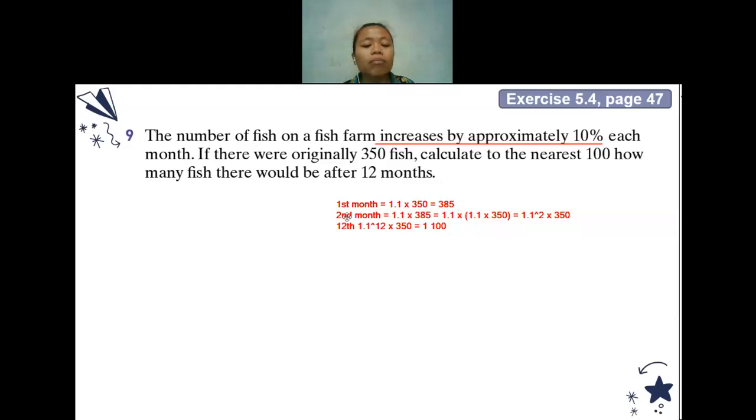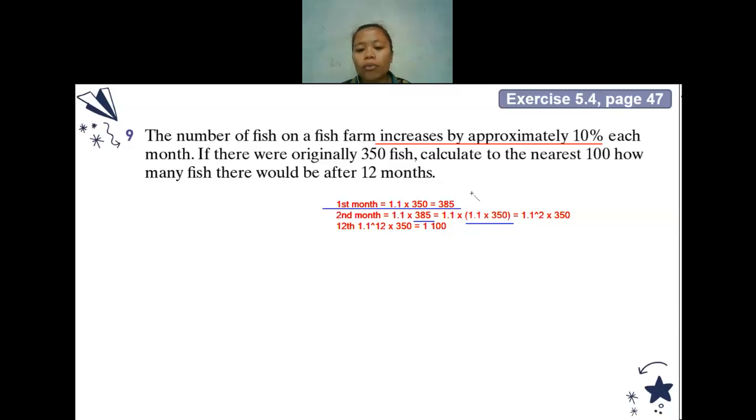So later, for the second month, I will do 1.1 times the previous chicken count. The previous chicken count on the first month I got as 385. So in the second month, I multiply 1.1 by 385. We can break the 385 down into 1.1 times 350, based on the calculation that we got in the first month.